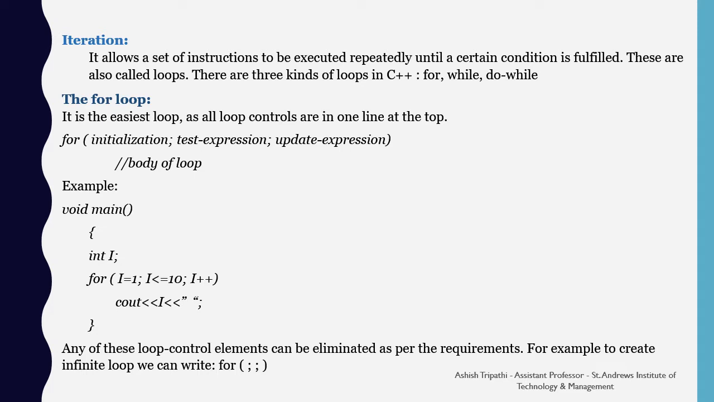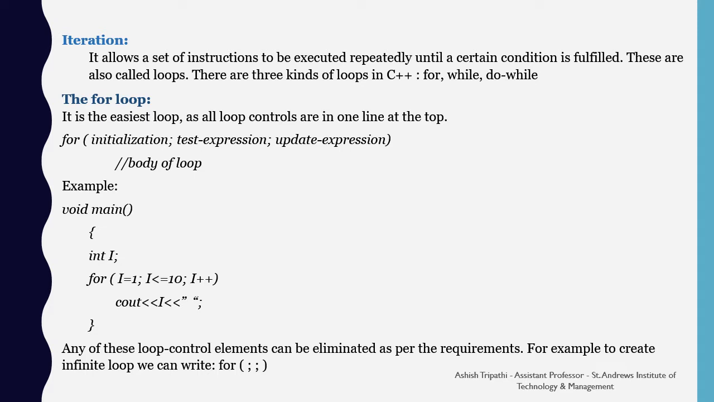It is the easiest loop as all the loop controls are in one line at the top. Example: for (initialization, test expression, and update expression). Then we have the body of the loop. Now here is an example to print the numbers from 1 to 10.